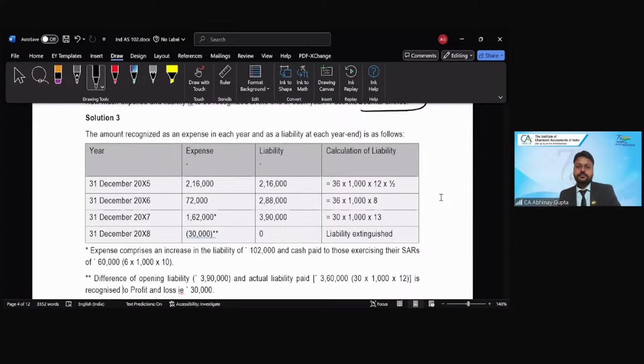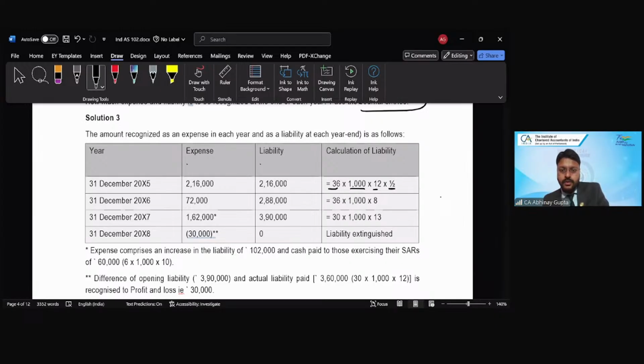Yes. So 36 is the number of employees. 1,000 is the number of shares. 12 is the fair value. And weight is 1/2. Correct? So 2,16,000 would be the amount of the liability and the expense for year 1.